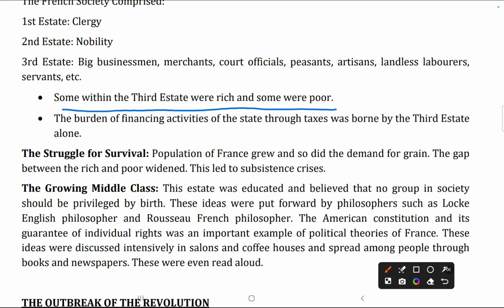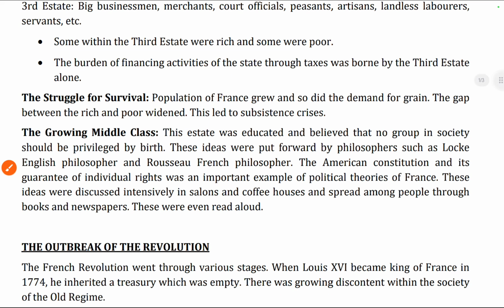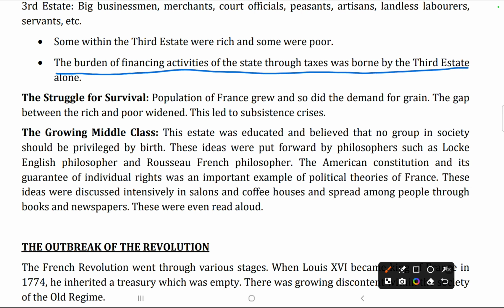Now, further, we talk about the Third Estate. Some were very rich and some were very poor. We know how they were rich because some were big businessmen, merchants, court officials, whereas some were peasants, artisans, landless laborers. The burden of financing activities of the state through taxes was borne by the Third Estate alone. All the taxes were paid by the Third Estate alone. The First and Second Estate were exempted from paying taxes.